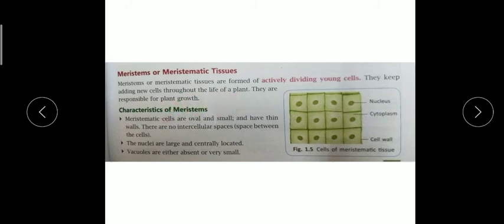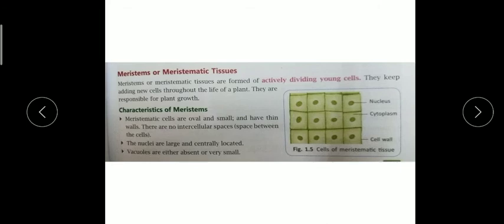In our body also cells divide so that we can get growth, increase in height, mental development, all growth and development. For growth and development, it is very important, children, for cells to be dividing cells. So they are responsible for plant growth. So what is the function of meristematic tissue? They give growth to the plant.